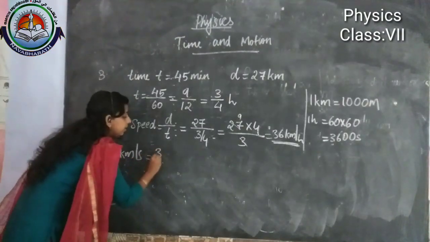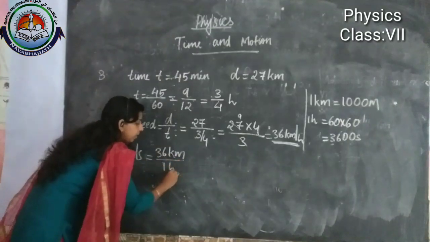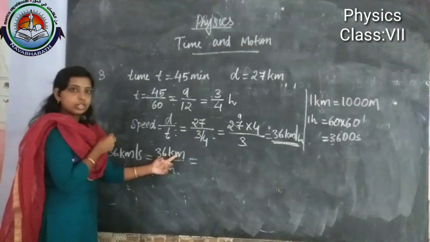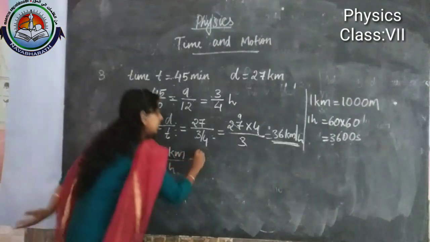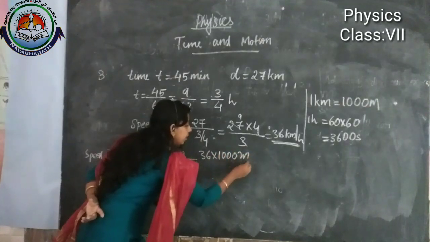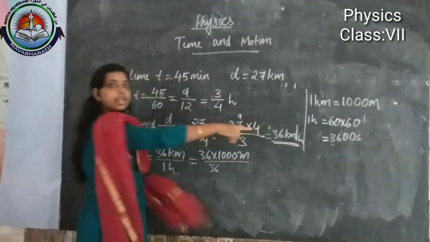Then we will get 36 kilometer divided by 1 hour. We have to convert this kilometer into meter. Then 36 into 1000 meter divided by 3600. 1 hour is equal to how many seconds?